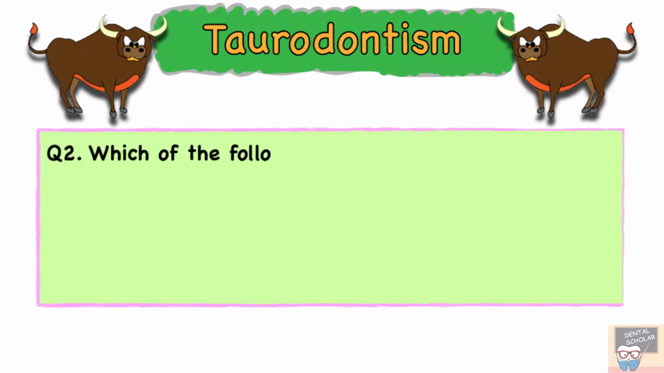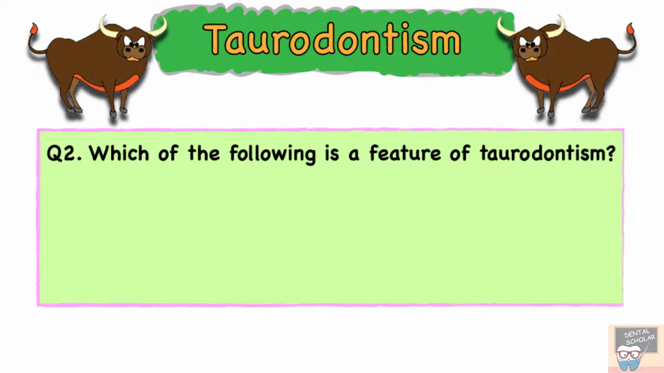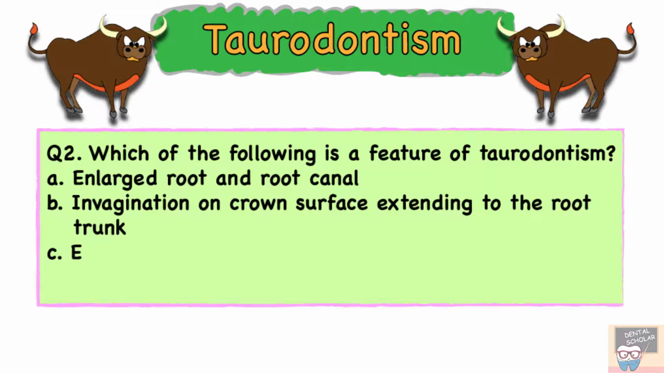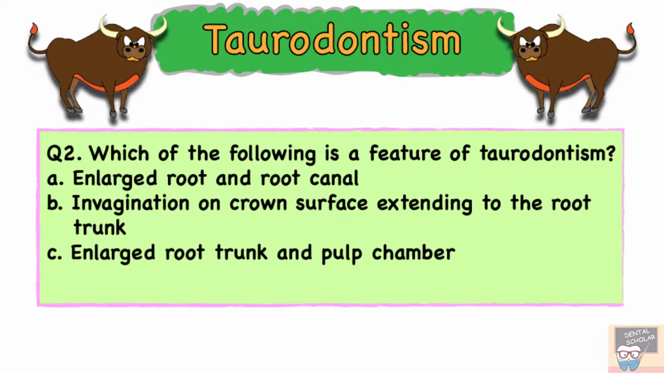Which of the following is a feature of taurodontism? Option A, enlarged root and root canal. Option B, invagination on crown surface extending to the root trunk. Option C, enlarged root trunk and pulp chamber. And option D, dwarf root.